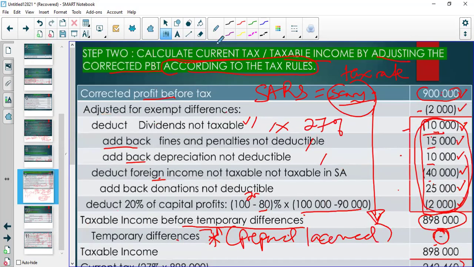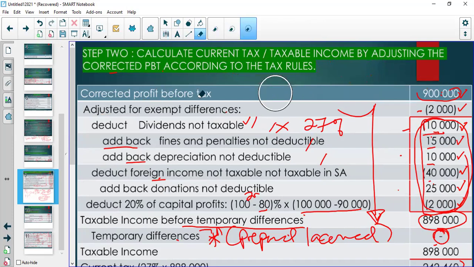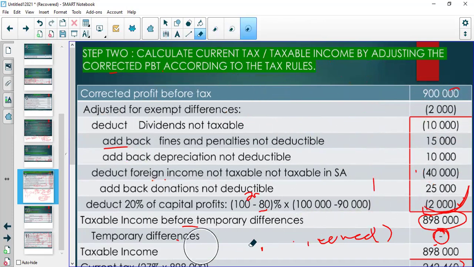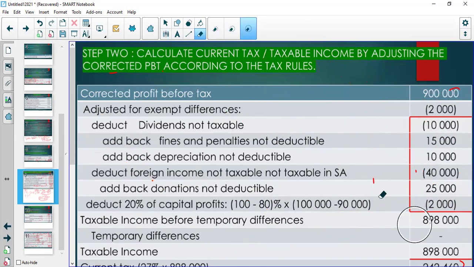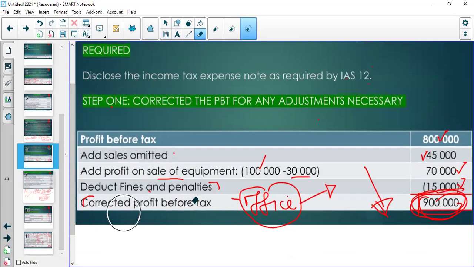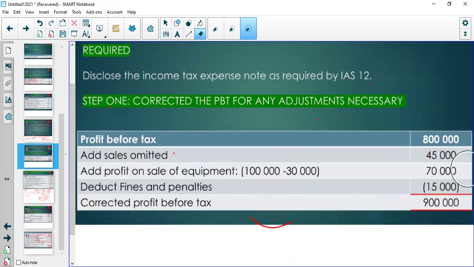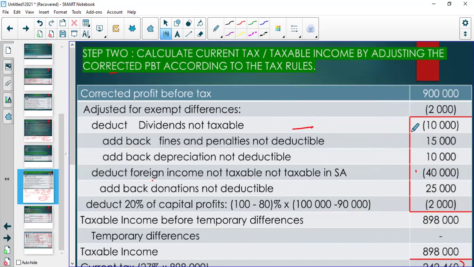I spoke about a certain demon that enters into students when the lecturer says calculate the correct profit. There are errors, right? But the lecturers are going to say calculate the correct profit. Then students start with the profit before tax, which is given as 800,000, and then they subtract dividends. Then they add back penalties, and then they get the correct profit. I don't know if I have explained that enough, but can you see the difference between a correct profit?